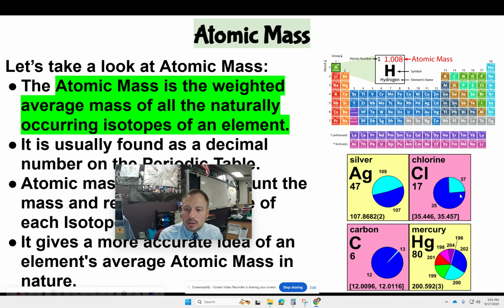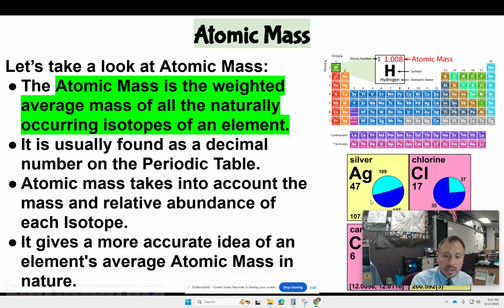Look at chlorine over here. Chlorine is about a 3/4, 1/4 split. All chlorine atoms have 17 protons, but there's chlorine 37 and chlorine 35, and you can see that the weighted average is going to be closer to chlorine 35 because I've got more chlorine 35 than chlorine 37. Then you've got carbon, mostly carbon 12. That's why the atomic mass is closer to 12. And then you've got something like mercury that has all these different isotopes all over the place.